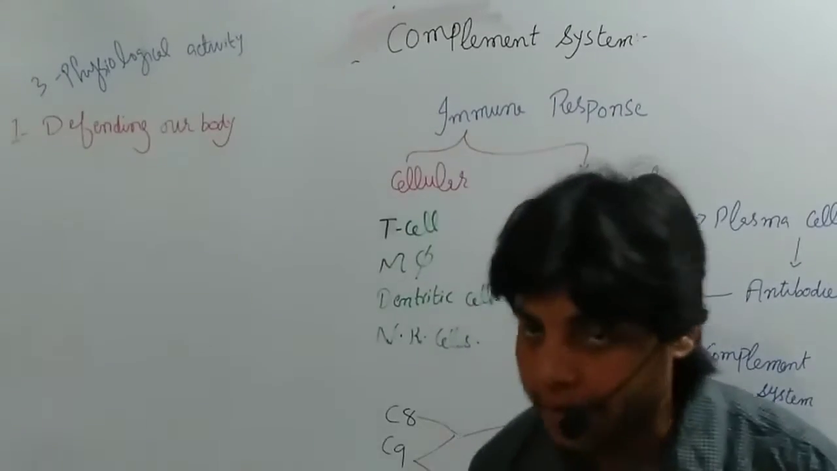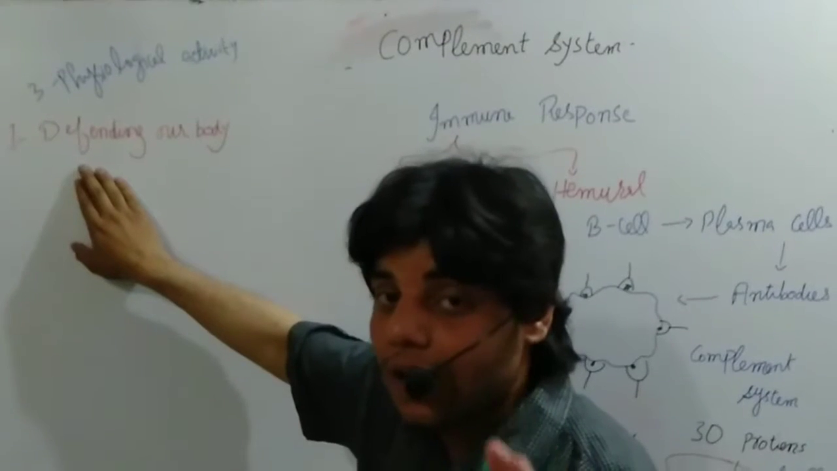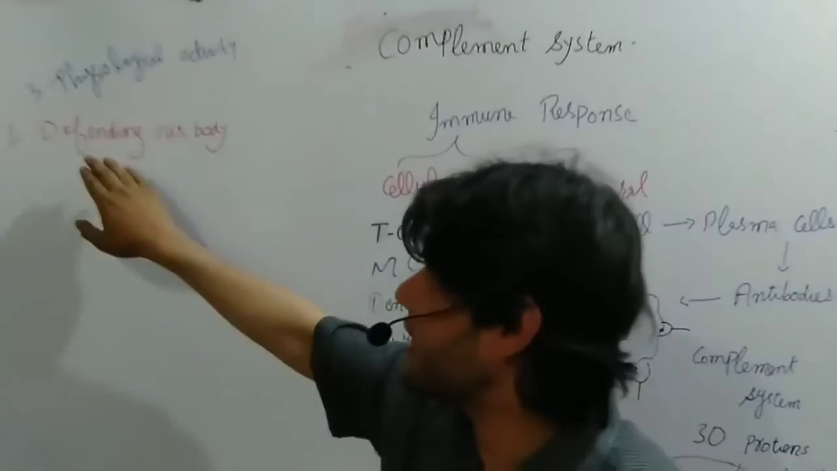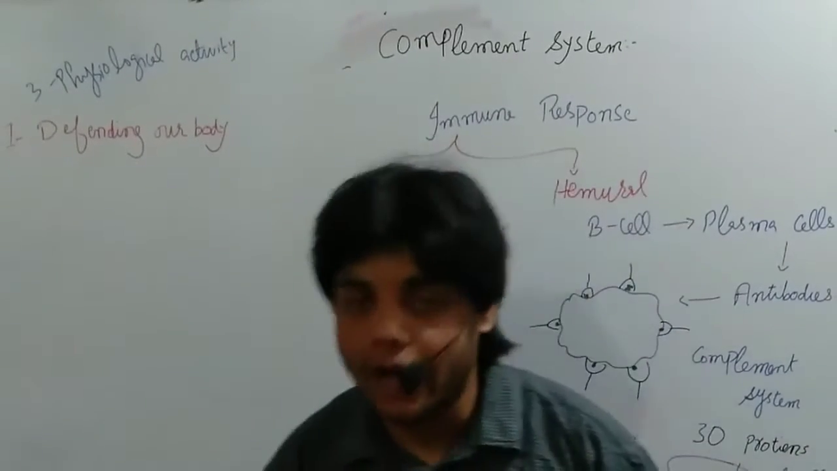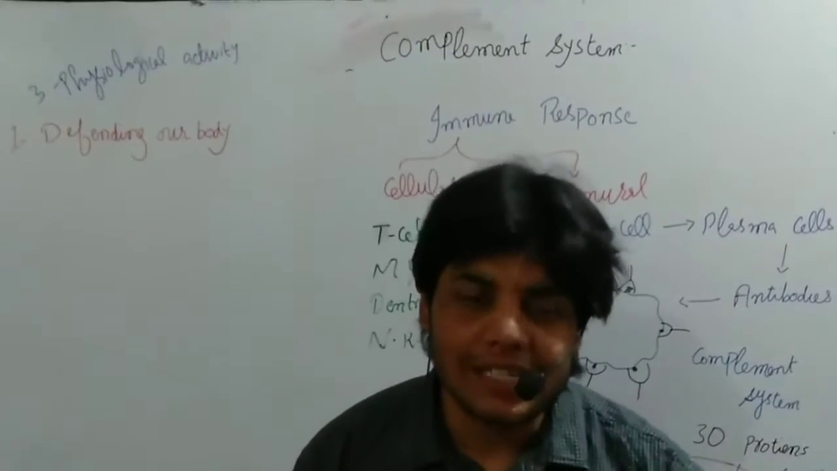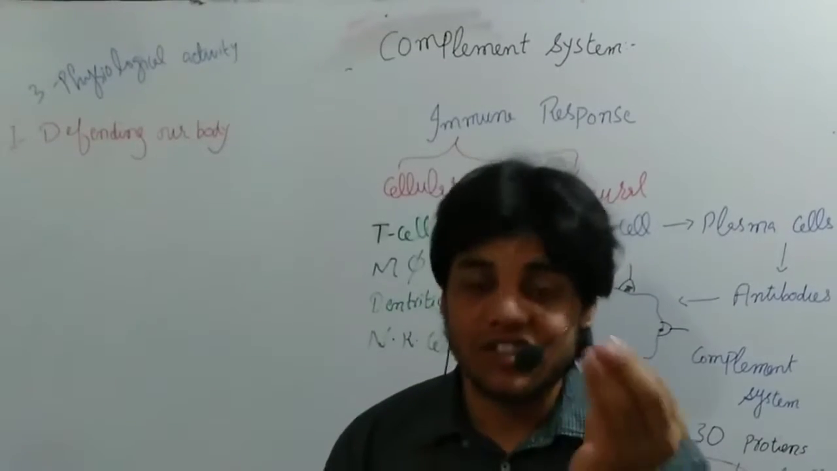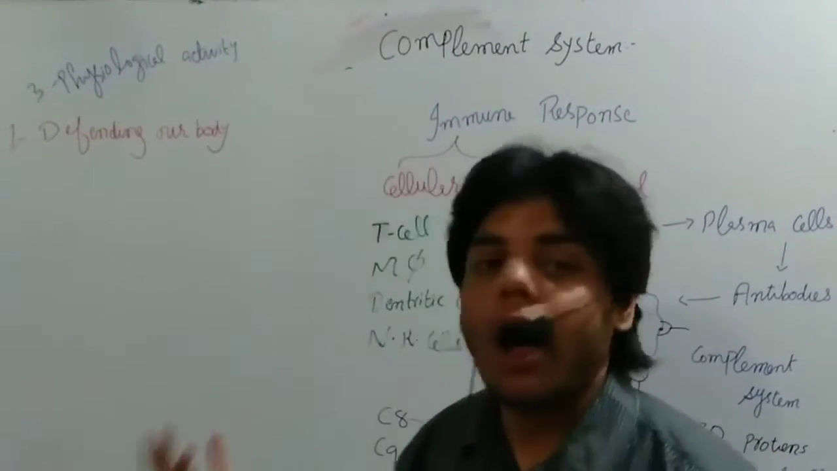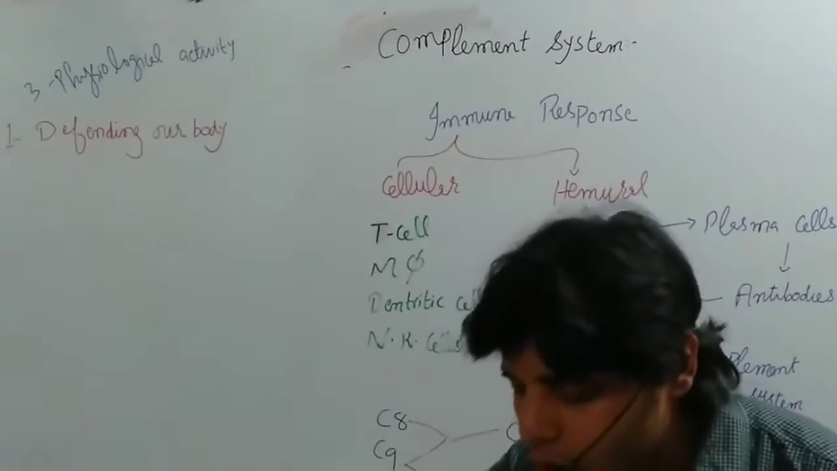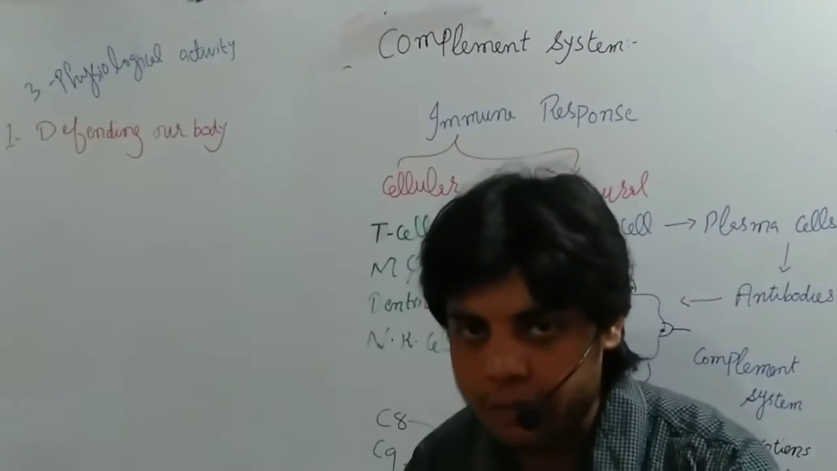Now, what actually happens in this first physiological activity? The complement system acts as a defender of our body against bacterial infection. Why? Because it can facilitate and enhance the phagocytosis process, or enhance and facilitate the phagocyte cells. How can they do that? They can perform different kinds of processes. They can perform opsonization.